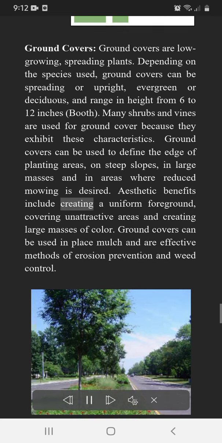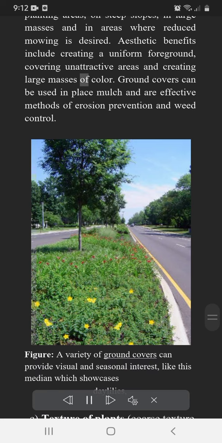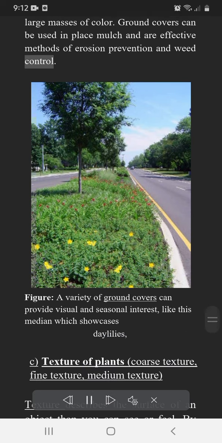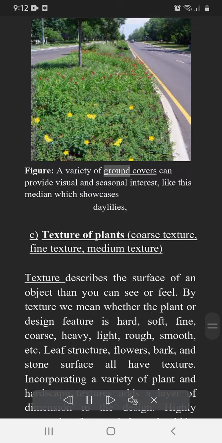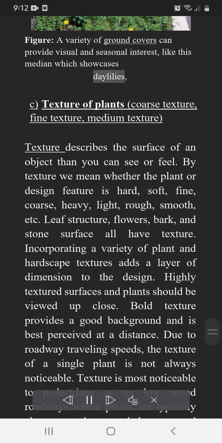Aesthetic benefits include creating a uniform foreground, covering unattractive areas and creating large masses of color. Ground covers can be used in place of mulch and are effective methods of erosion prevention and weed control. Figure. A variety of ground covers can provide visual and seasonal interest, like this median which showcases daylilies.